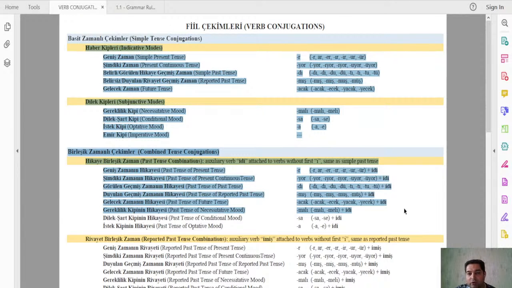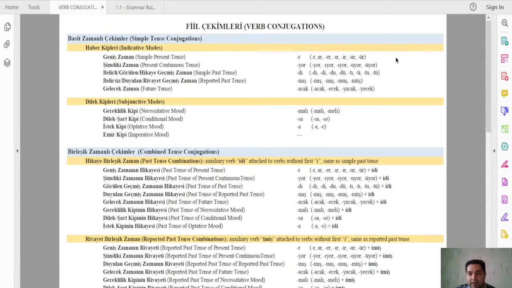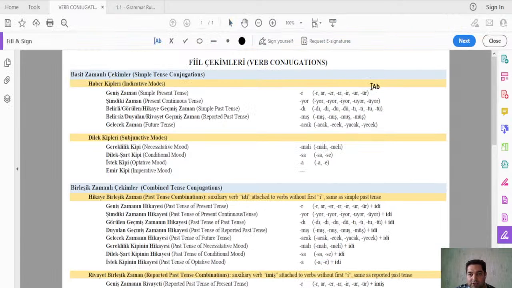Let's choose one verb and go through all this. I will write the verb görmek on the right side of each of these structures. So I'll start here with görmek and go together with them. So görmek for the geniş zaman, simple present tense, would be what? And let me use only I, first person singular, because we also have other persons. So görmek for the simple present tense will be görürüm, right? Görürüm.